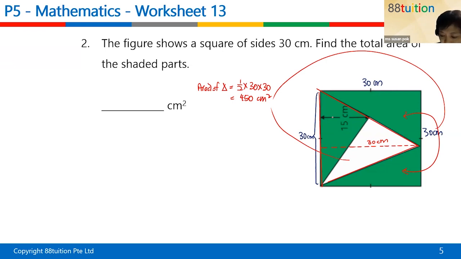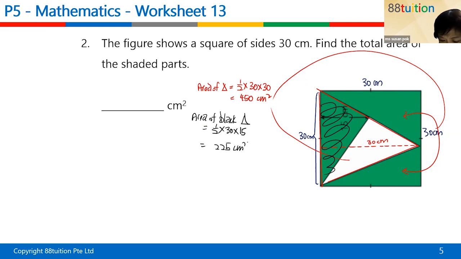So now I am going to find this triangle in black. Okay, I'm going to find this black triangle. This black triangle is equal to half times 30 times 15.